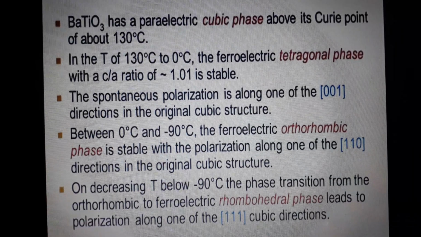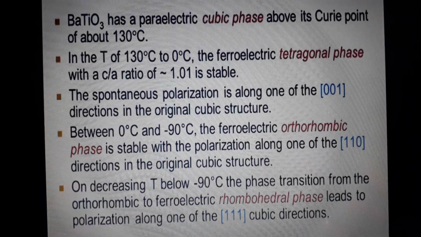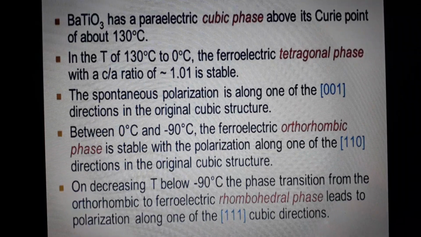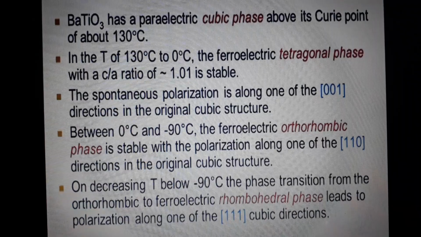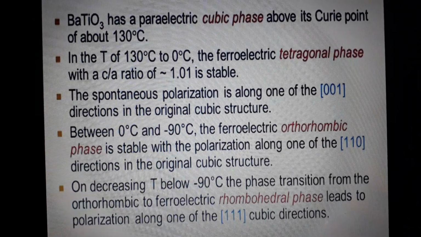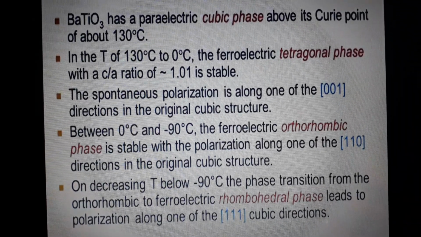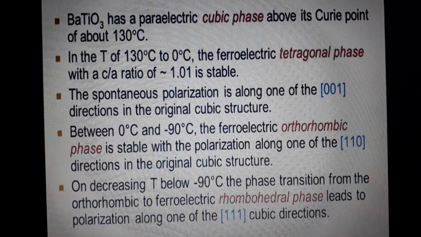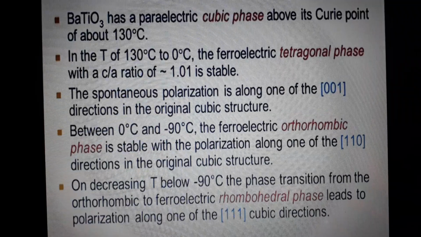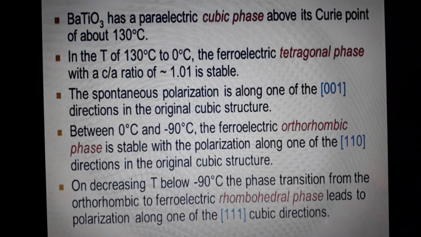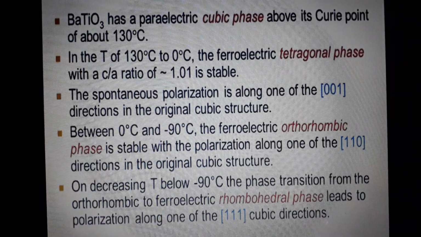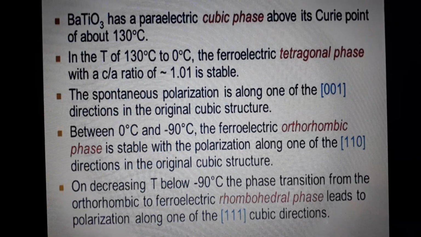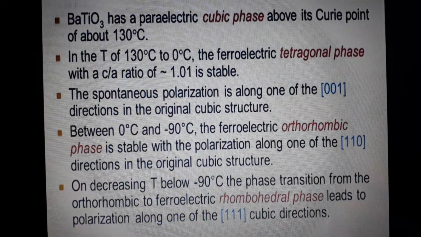Next, on decreasing the temperature below minus 90 degrees Celsius, the phase transition from the orthorhombic to the ferroelectric rhombohedral phase leads to the polarization along one of the 111 cubic directions. See here, what we have explained is seen in that slide.